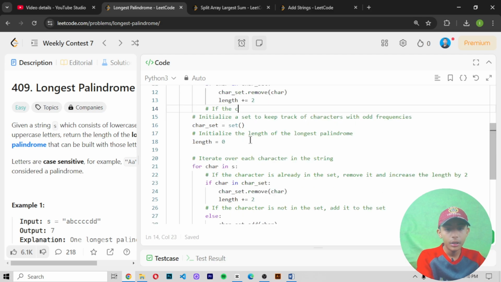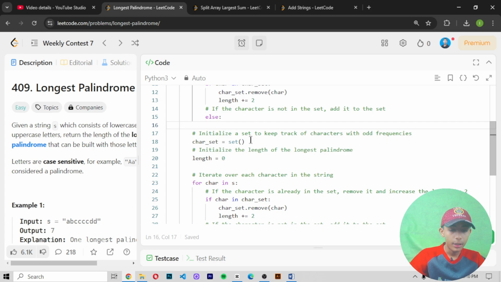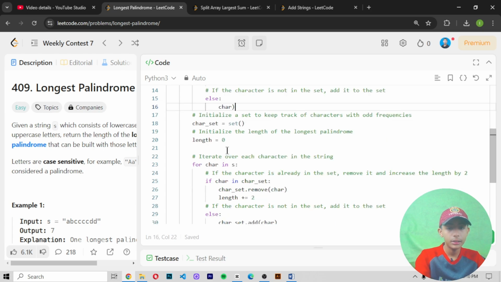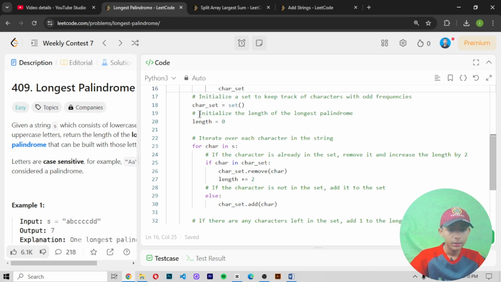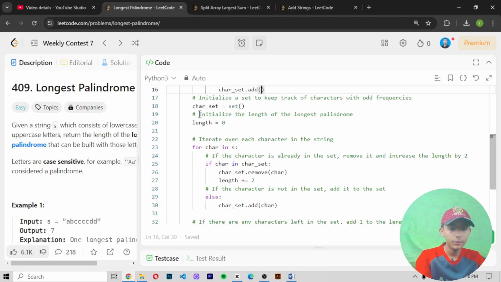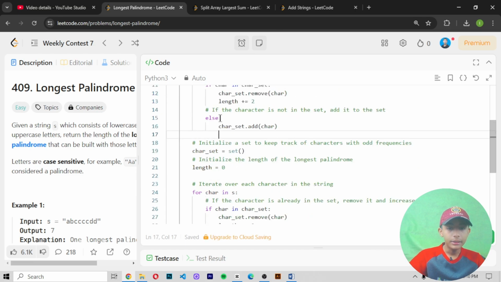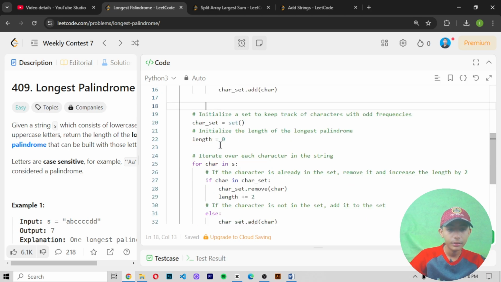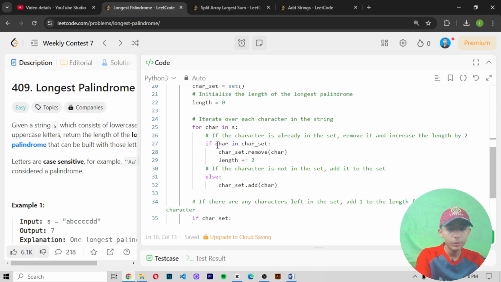And now if the character is not in the set, add it to the set. So now else, enter, char set, then dot add. We are using the add method in which I am writing char. Now in the 15 and 16 lines here, if the character is not in the set, add it to the set. Okay, so our character is not in the set, so I have added it into the set. So enter press, backspace.